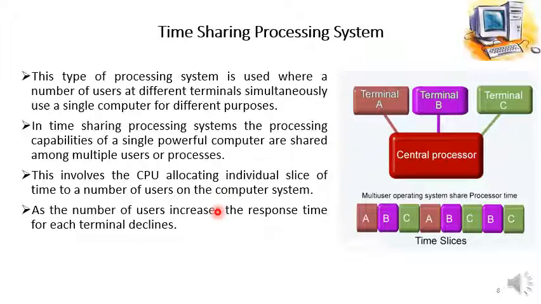This is how the time sharing operating system works.